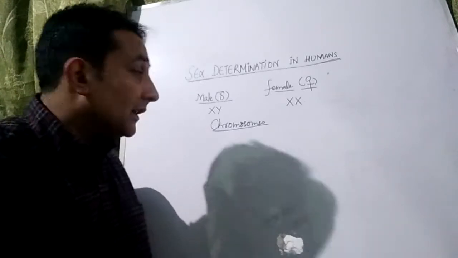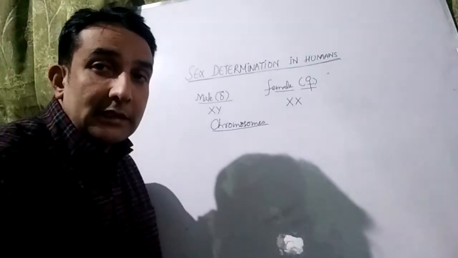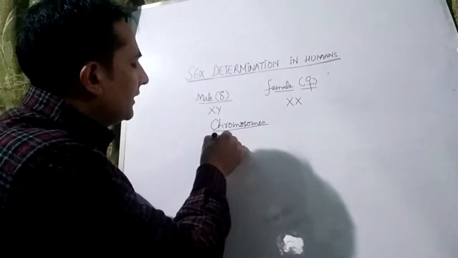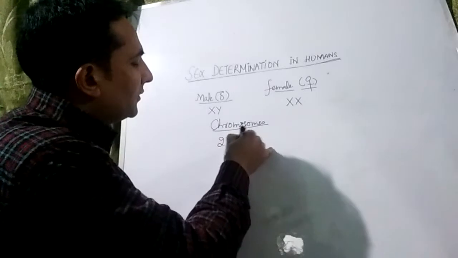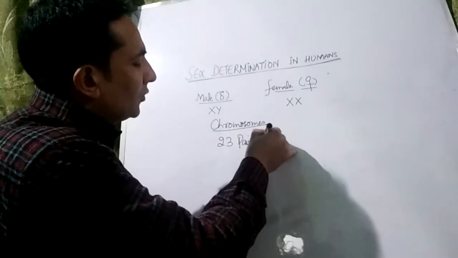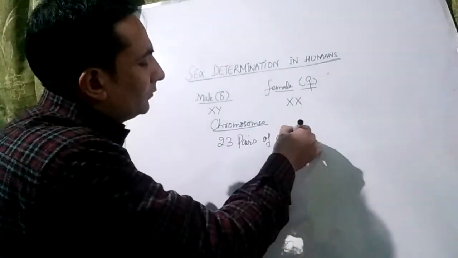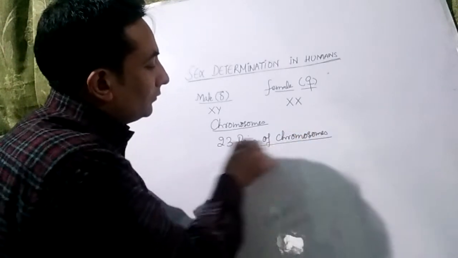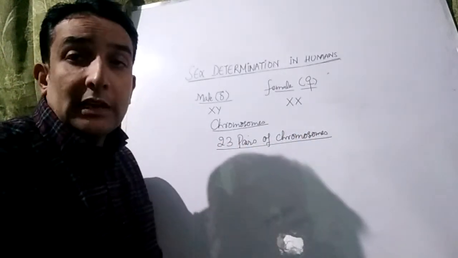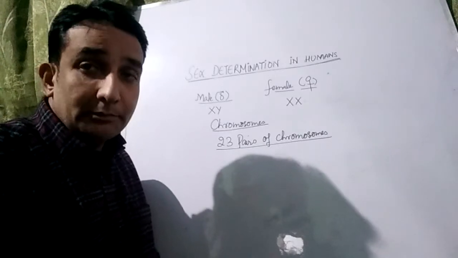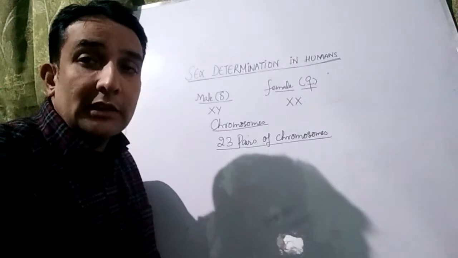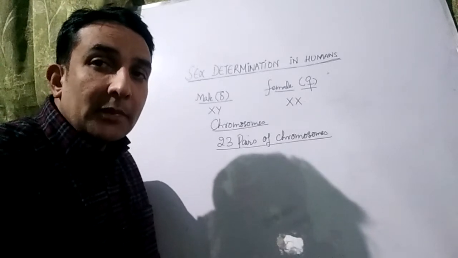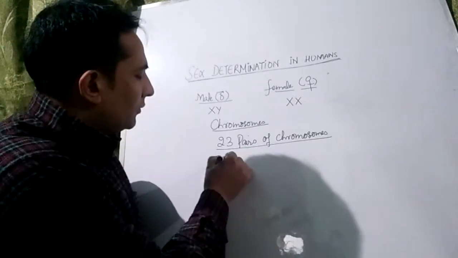I will tell you that in human cells, there are 23 pairs of chromosomes. In each cell of ours, there are 23 pairs of chromosomes, which make 46 chromosomes.